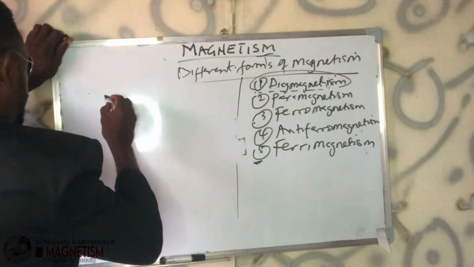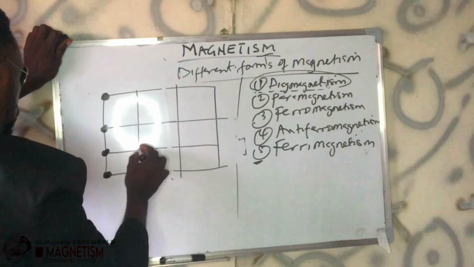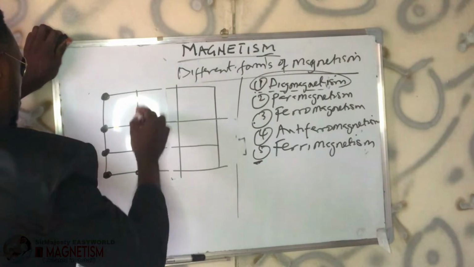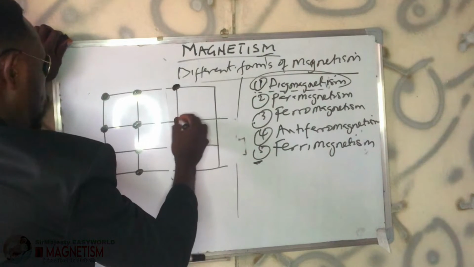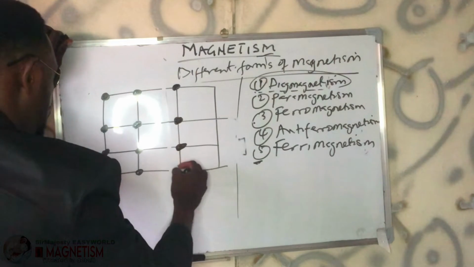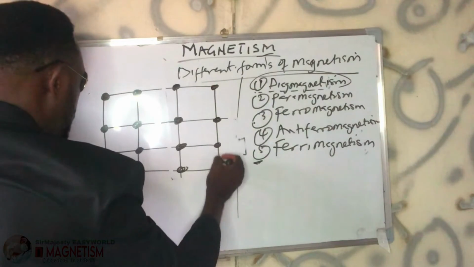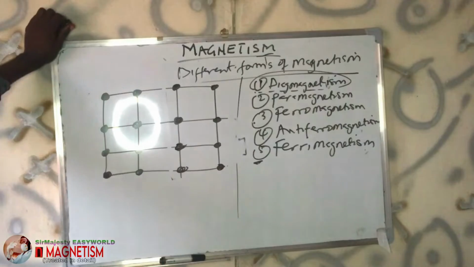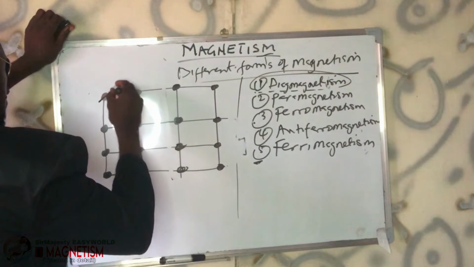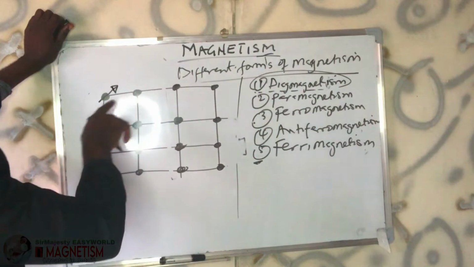let's see something in this way. I'm showing you the type of magnetic spin or the magnetic arrangement or magnetic order of ferromagnetic substances. Remember, such do not exist in diamagnetic substances. So in this case, these are the electrons. If you see, this is the direction or the magnetic field of this one.